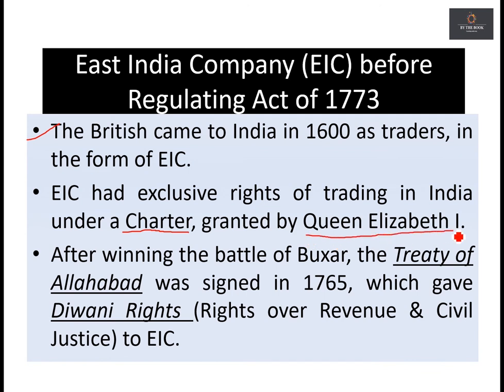Now see, when the East India Company came, they were a trading company, right? And they actually had a charter, which was granted by whom? Queen Elizabeth I. Now, what did this charter contain? This charter granted East India Company exclusive trading rights in India. When we say exclusive trading rights, it implies that no other company had rights for trading in India. No other British company had any rights for trading in India except East India Company. You got it? Moving on to the third point.